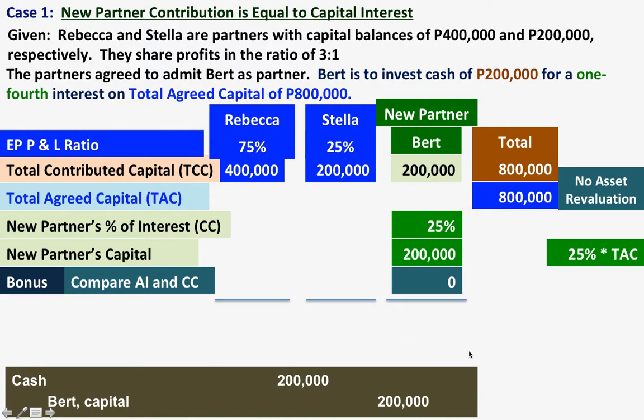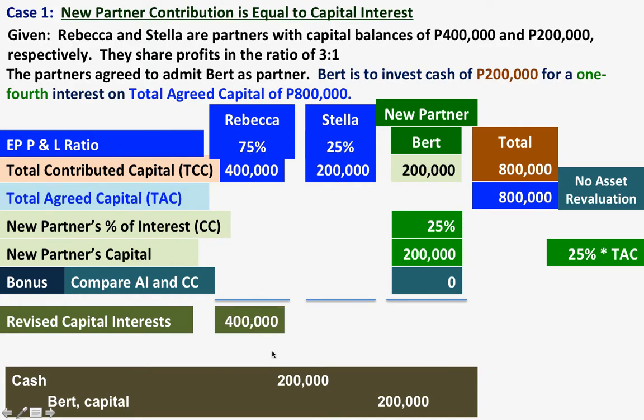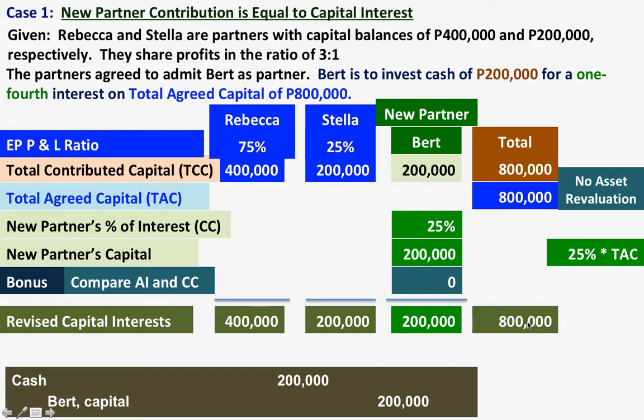And now let us get the profit and loss ratio. Take note that the new partner Bert was given 25%. So it does not mean that we will be computing the profit and loss ratio based on capital structure. The revised capital interest will look like this: Rebecca has 400,000, Stella has 200,000, and Bert 200,000, for a total of 800,000.